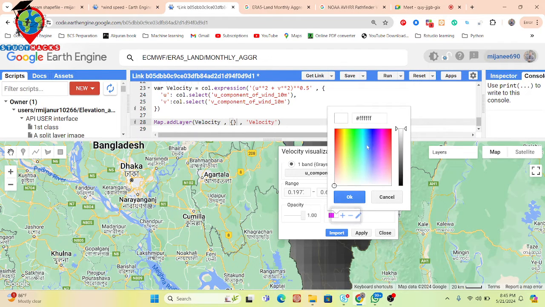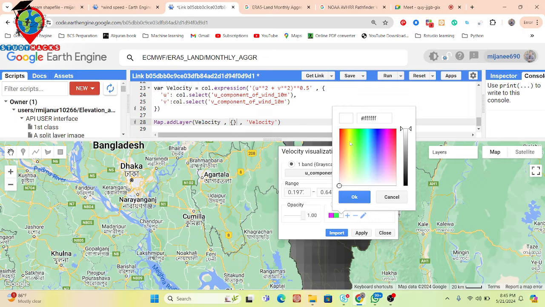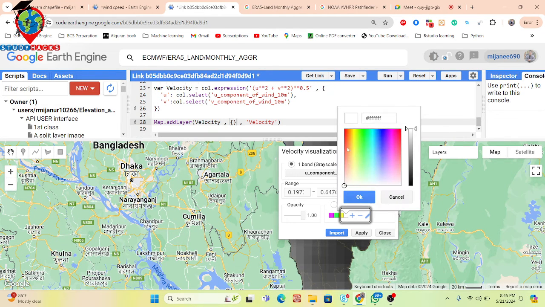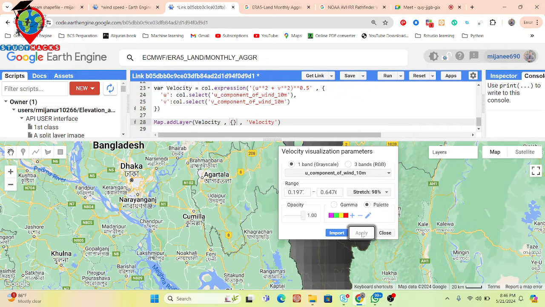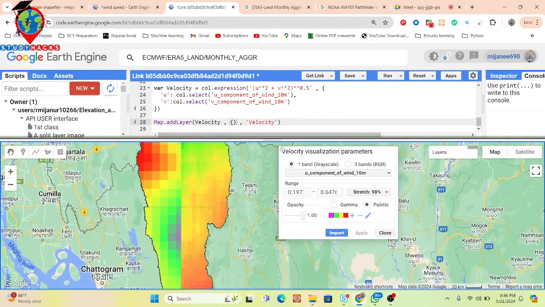For further high, I want to show this type of green color. Greater than high, I want to show this type of yellow color, and very high I want to show this type of red color. So now further I want to apply this. Now we can get that wind velocity map for our study area. So this is our wind velocity map. We can easily get it from here.